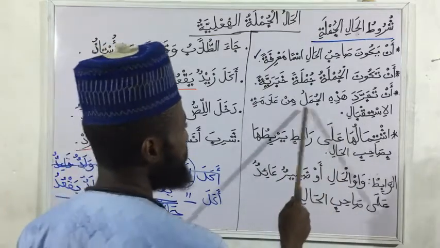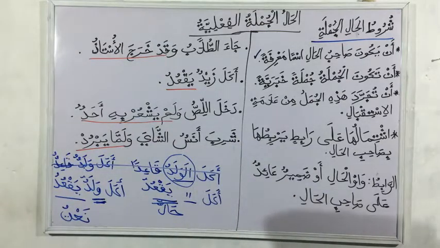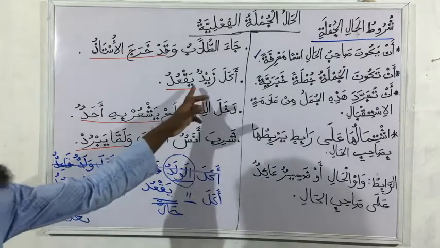The third: an tatajarrada hadhihi al-jumal min 'alamat al-istiqbal. You should not see something that is indicating istiqbal. For instance, look at this mudari' now. You now see sin and sawfa, the particles of the future.